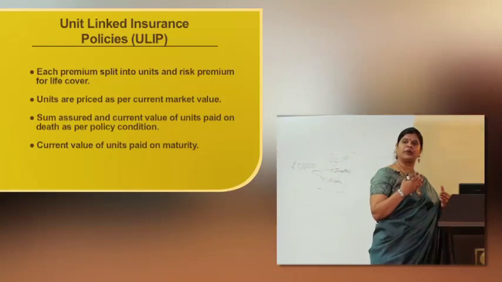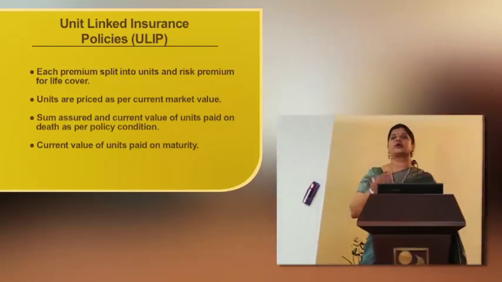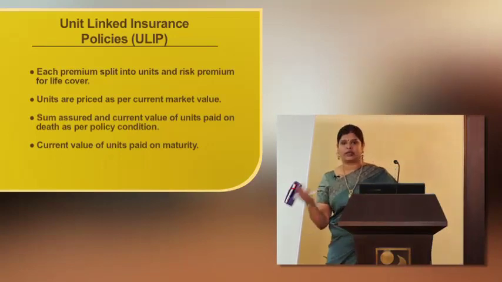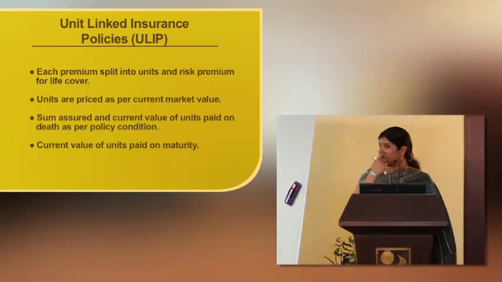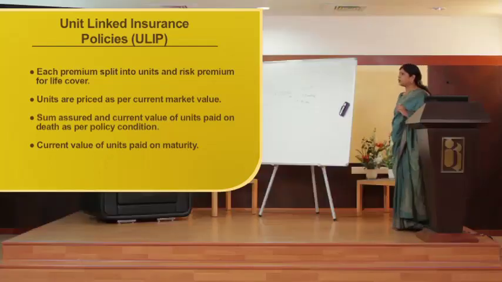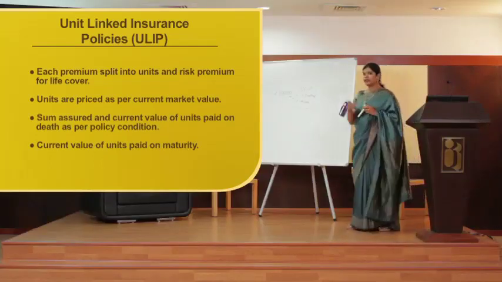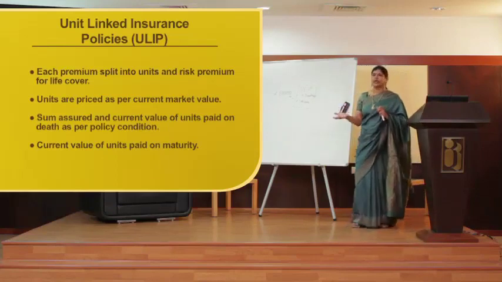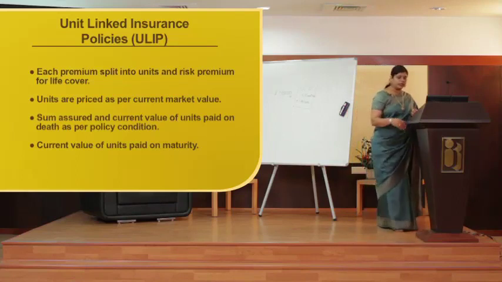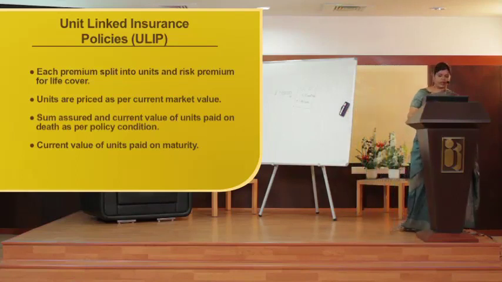And if the market performs well and the NAV goes high, then between my purchase NAV and my sales NAV on death, the NAV is going to be calculated, and whatever the NAV on that particular day is will come back to me as the investment return. So, I am going to get the money as a return on my investment.